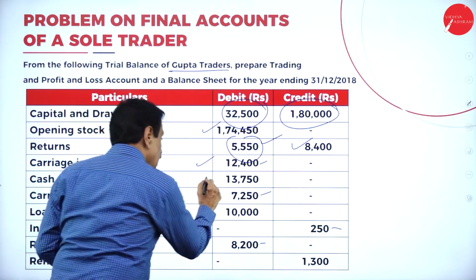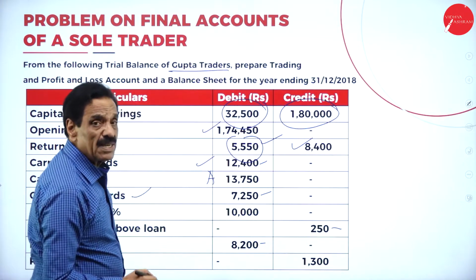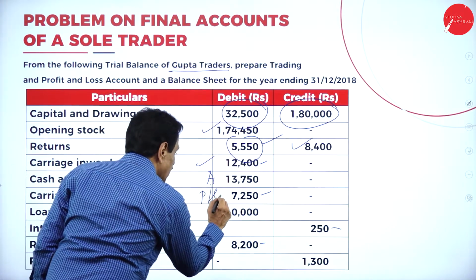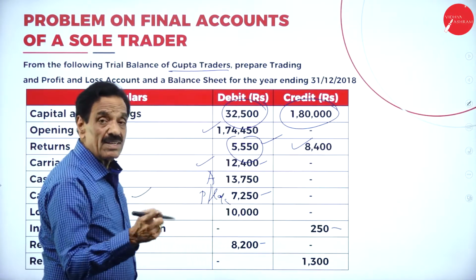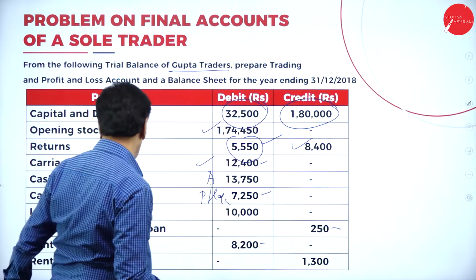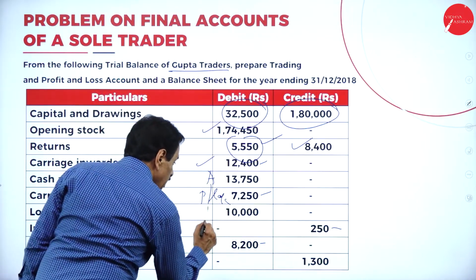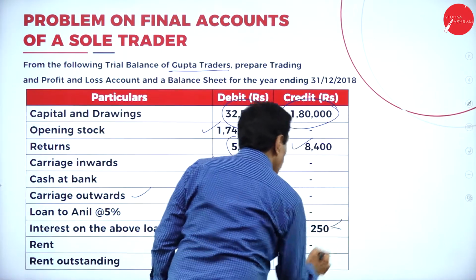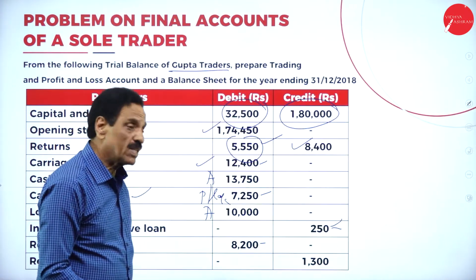Then cash at bank is an asset. It will come on the asset side of the balance sheet. Then carriage outward comes in the profit and loss account. Inward goes to the trading account. Goods going out is called outward, profit and loss account. Loan to Anil, we have to receive from Anil how much money? 10,000. How much interest received? 250. Profit and loss account, credit side.